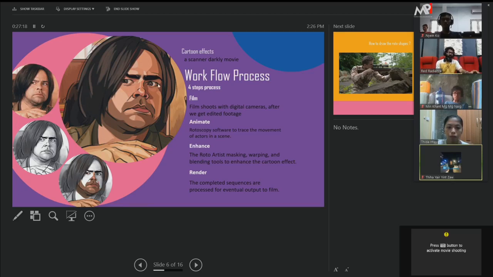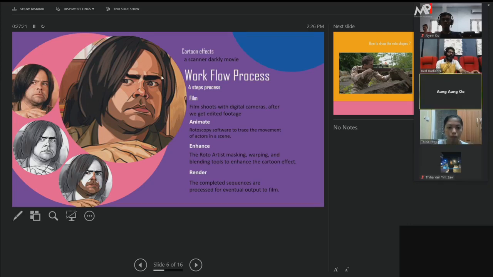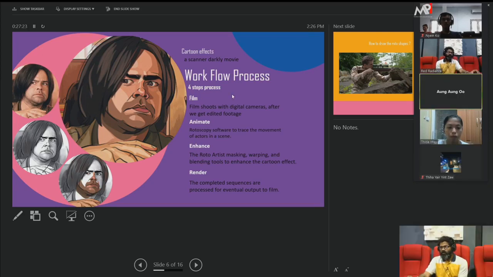So what is the workflow? If you want to achieve this, the workflow is: first you shoot some footage, a few seconds of it. After you finish the shoot, you bring it in as any kind of format like JPEG. These are the formats you bring in to create the roto. After importing the footage, you animate according to the character movement, warp it, and enhance the color. Once it's finished, you can render.